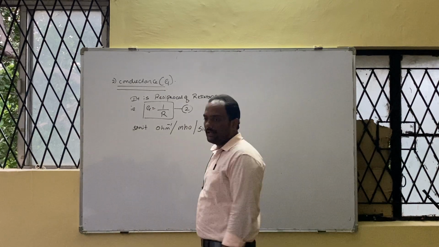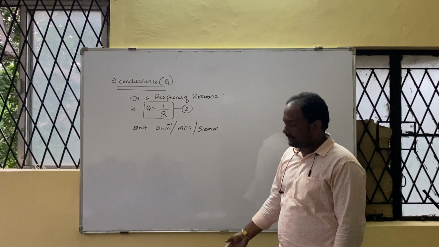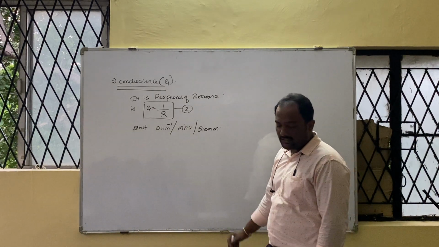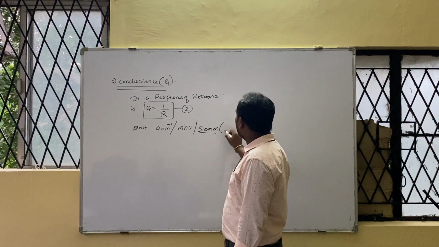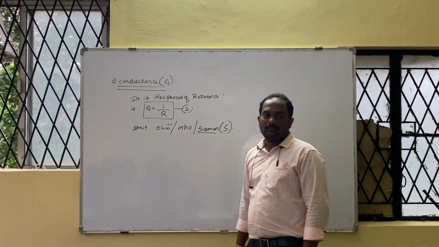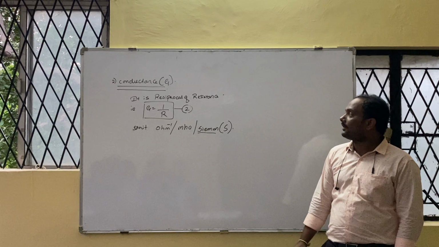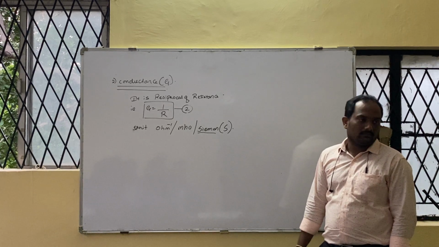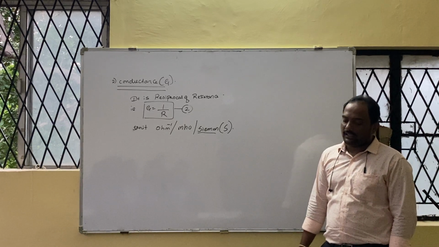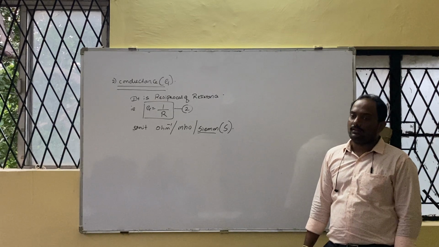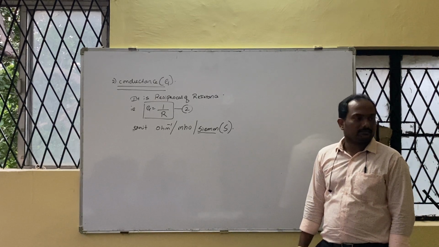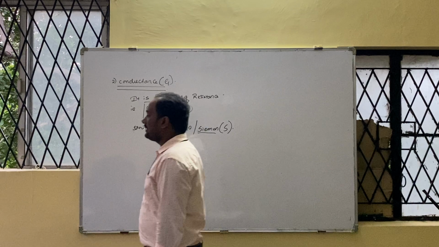Some of them pronounce it Simon. No problem. This is most commonly used, written with a capital S in brackets. These three are the units for conductance. Any doubts here? Sure. 100%.